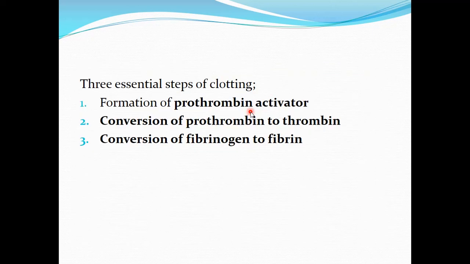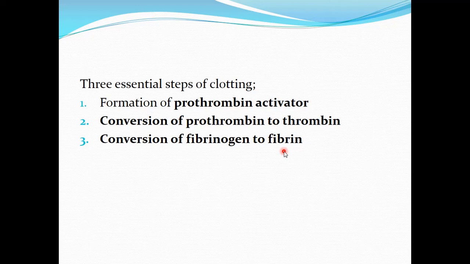Now, formation of blood clot is completed in 3 steps. The first step in formation of clot is formation of prothrombin activator. Then the second step is formation of thrombin. Thrombin is present in the plasma in an inactive state, which is prothrombin. So the second step in the formation of blood clot is the conversion of prothrombin to thrombin. Then the third step is conversion of fibrinogen to fibrin. So we are going to discuss in detail these 3 steps one by one.